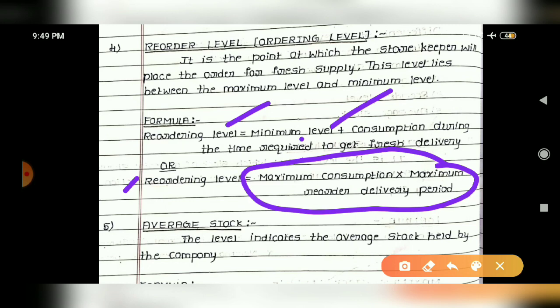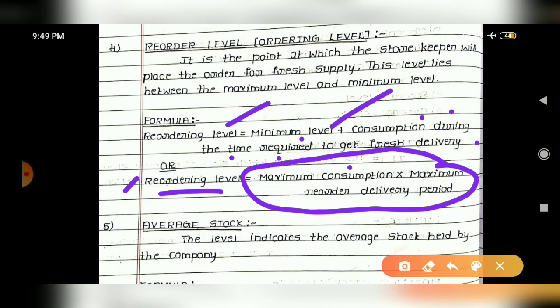So reorder level equals minimum stock level plus consumption during the time required to get fresh delivery. So within the fresh delivery of raw materials, how much raw material your production system will consume, that you have to take, that will be given. Okay, then the second formula: reorder level equals maximum consumption into maximum reorder delivery period.